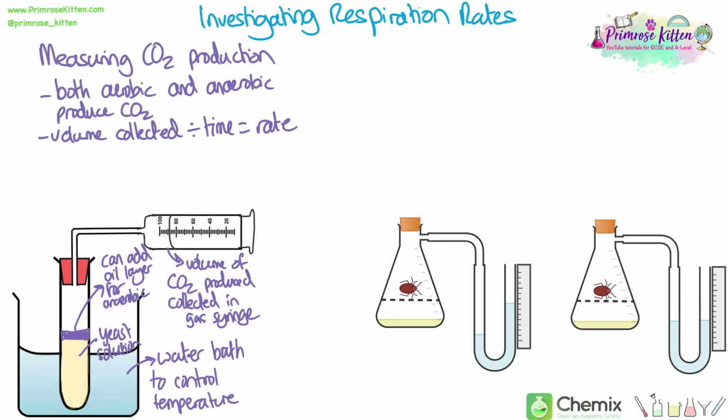In order to measure the rate, we would calculate the volume of gas collected and divide it by the time we collected it in. We can carry out a control for a comparison where we have either no yeast or dead yeast. You can boil yeast to a high temperature in order to kill it.